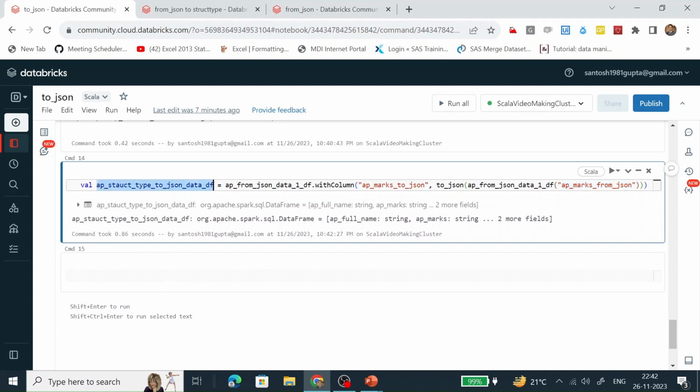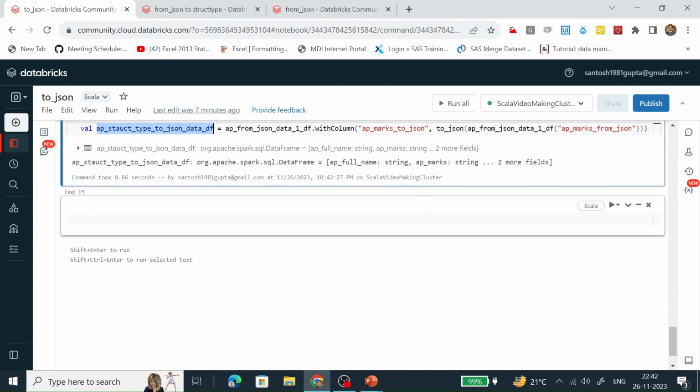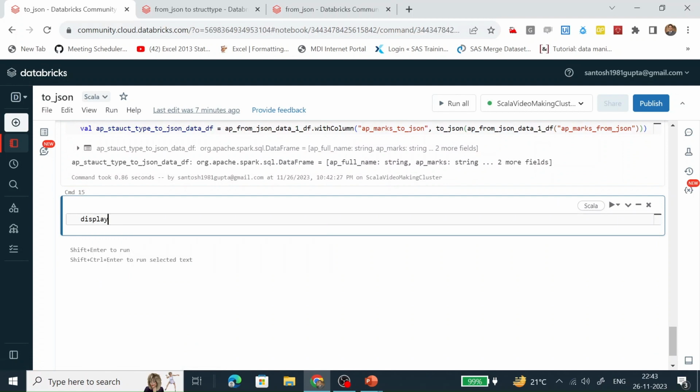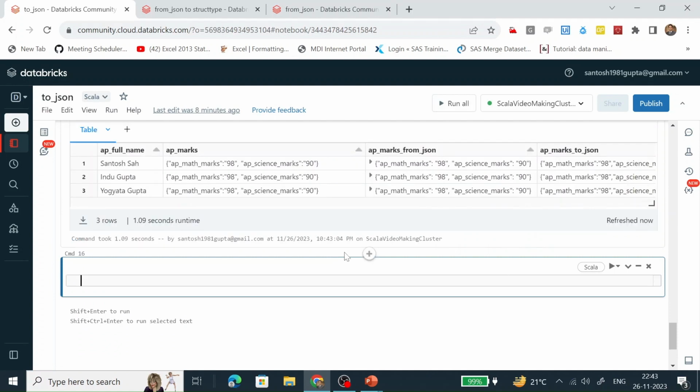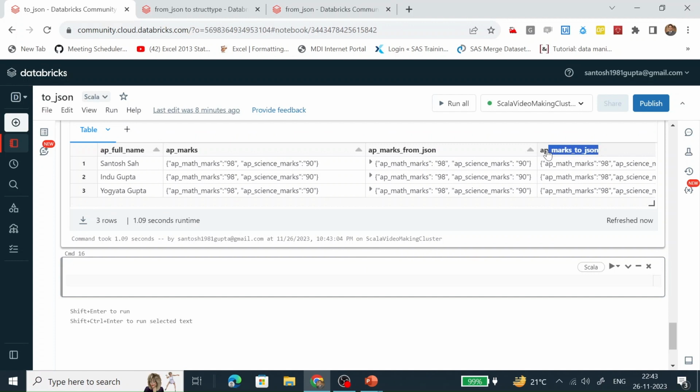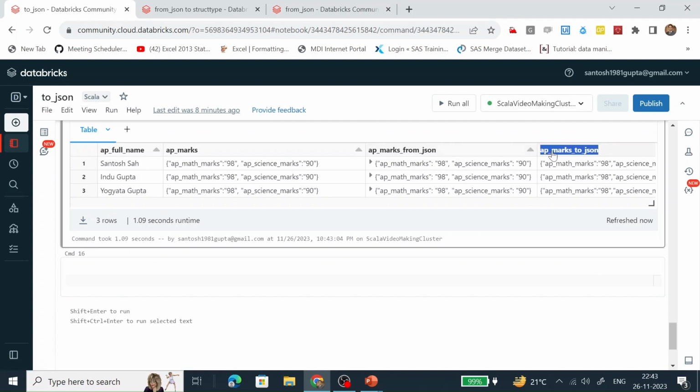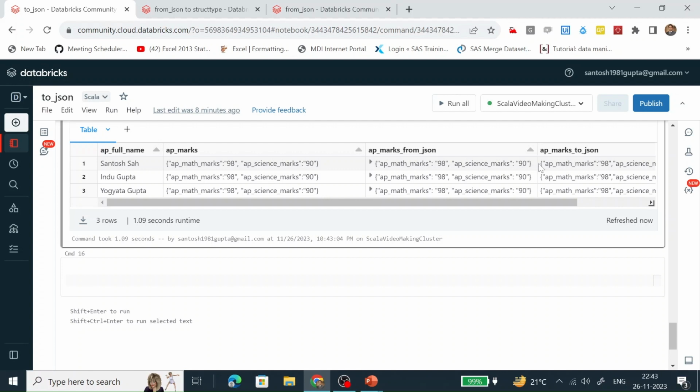So let's see the content of this data frame. We can see another column gets created, AP marks to JSON, and it has a string of JSON structure.